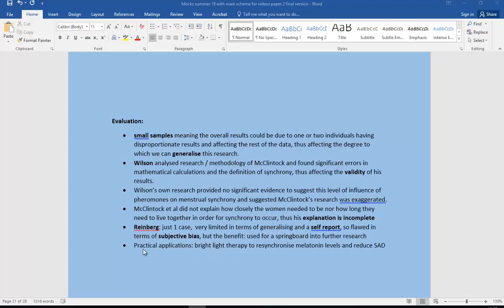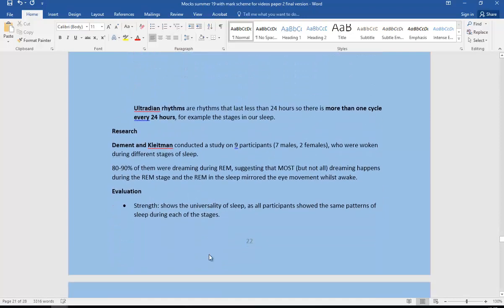Okay, going on, the final rhythm, let's have a look at that, ultradian. So these are rhythms that last less than 24 hours. So there's more than one cycle every 24 hours, for example the different stages in our sleep. We've got the Dement and Kleitman study. You've got details there, so you can pause the video, have a look at the details that we need, and then we're going to go on to evaluate it.